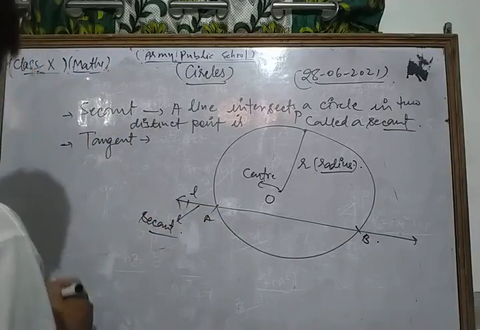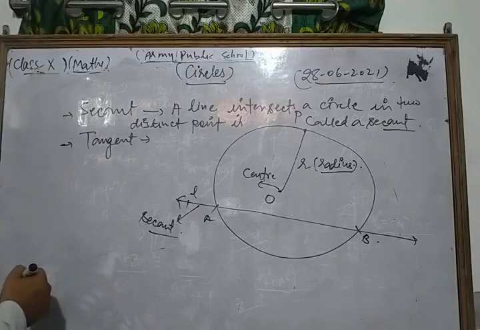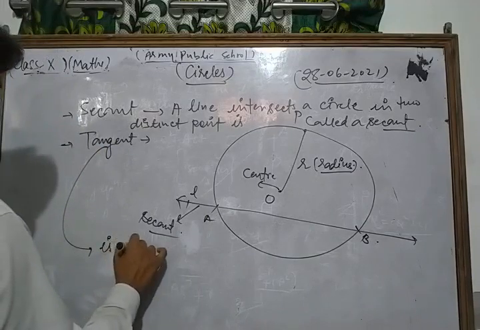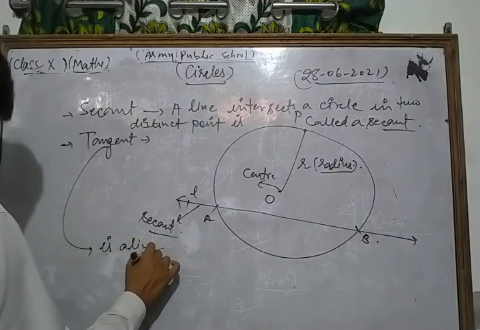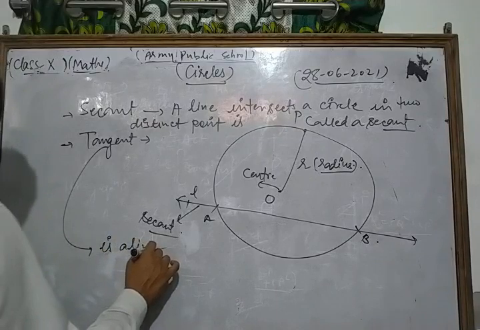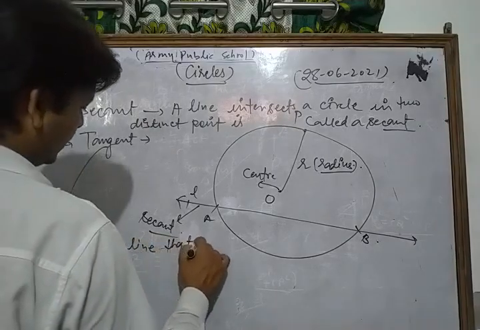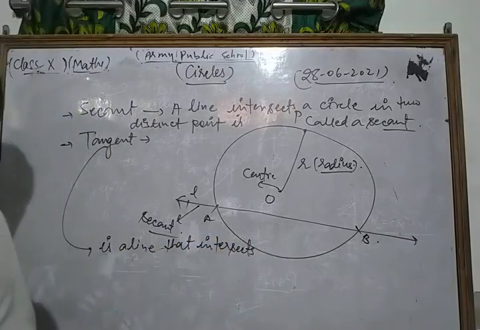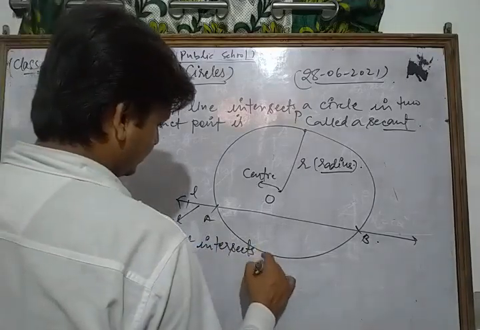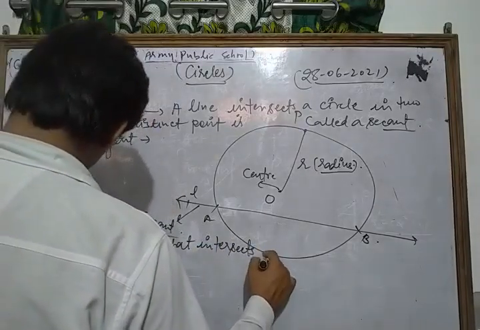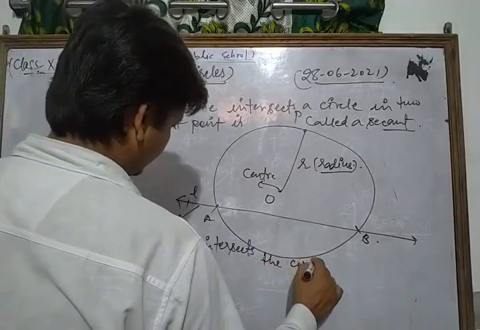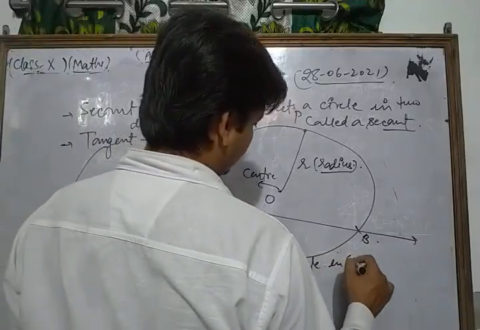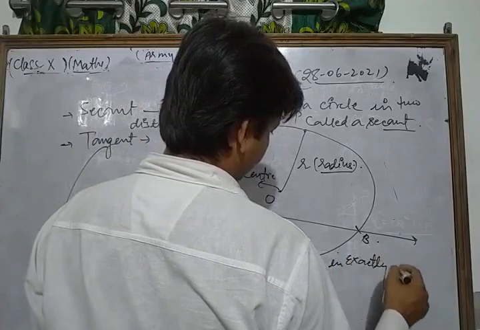But in the concept of tangent, dear students, a tangent to a circle is a line that intersects the circle in exactly one point.